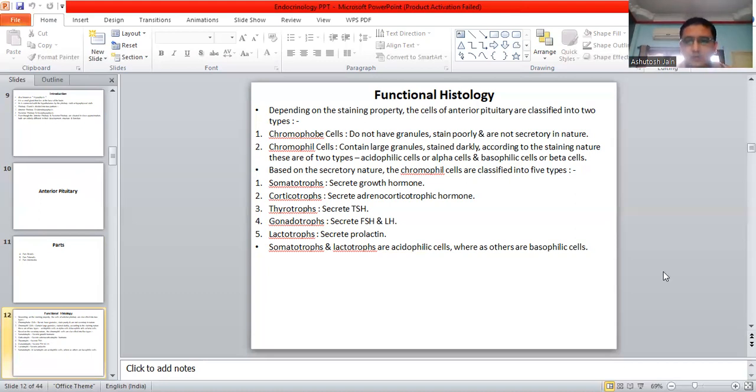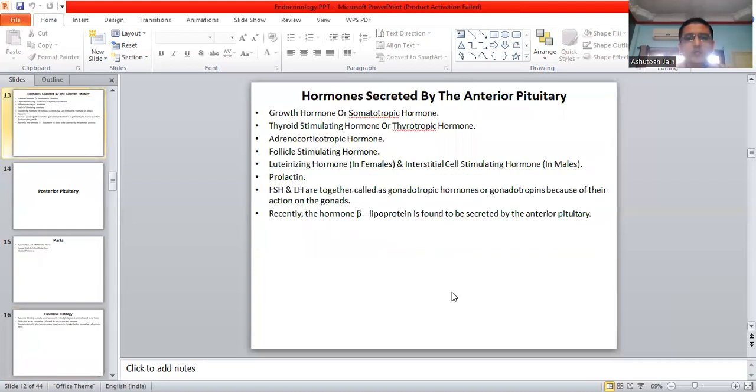So moving on forward, my dear students, hormones secreted by the anterior pituitary. Growth hormone or the somatotropic hormone, TSH or the thyroid stimulating hormone or the thyrotropic hormone, adrenocorticotropic hormone, FSH, luteinizing hormone in the females, and interstitial cell stimulating hormone in the males. Prolactin, FSH, and LH are together called the gonadotropic hormones or gonadotropins. Kindly note down the spelling, because of their action on the gonads.